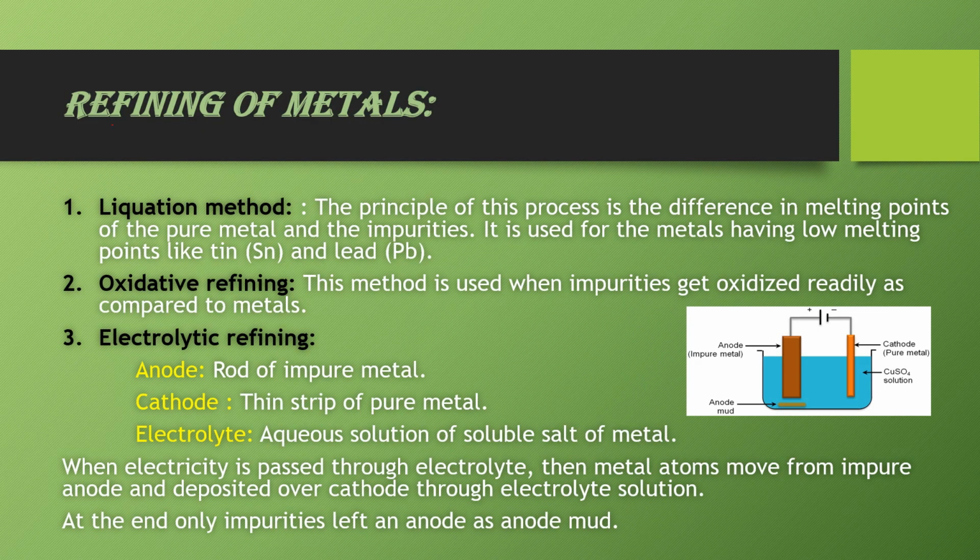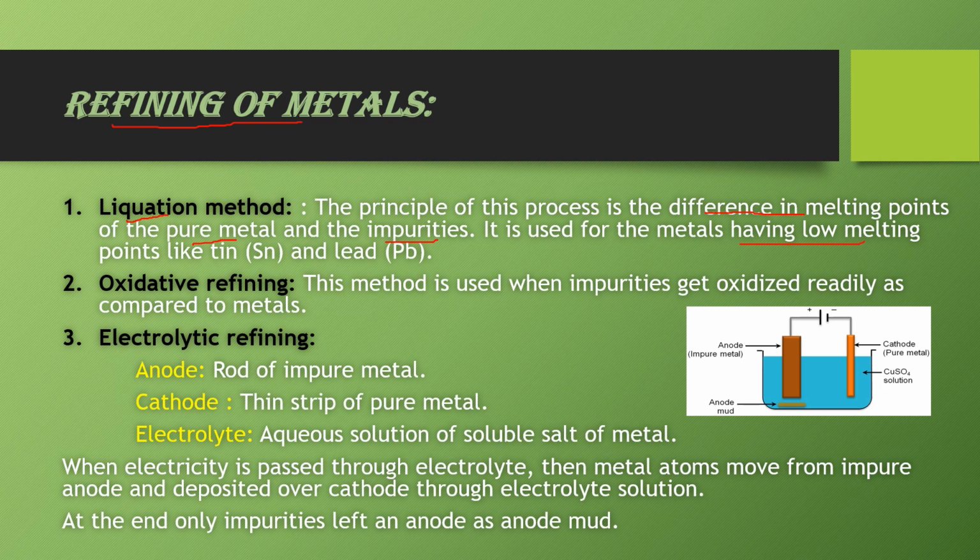Now the next process is refining of metal. Now the metal which we obtained from the reduction is not very pure. So to get the metal in the purest form, we use the process called refining or purification. Now the first method is liquefaction method. Now the principle of this process is difference in the melting point of the pure metal and the impurities. It is used for the metals having low melting point. When we heat this metal, then the impurities will remain in the solid form and the metal melt and collected